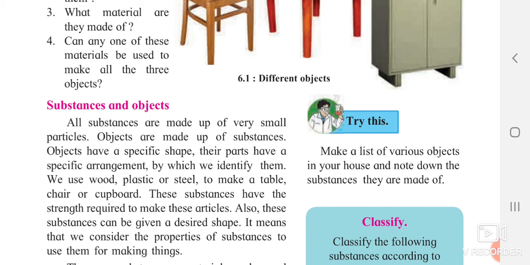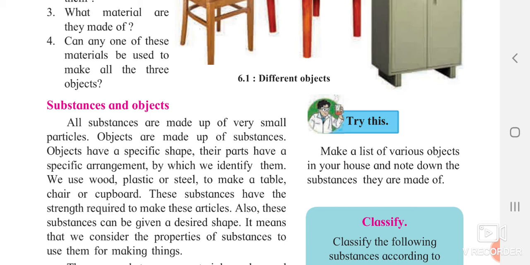Normally we know a table; we can identify the shape of the table by looking at the shape itself. So what are objects? Objects are made from substances, and substances are, for example, wood, plastic and so on. Fine. Now we use wood, plastic, steel to make the table, chair and cupboard. These substances have the strength required to make these articles.